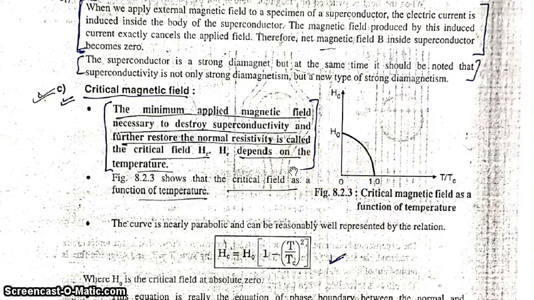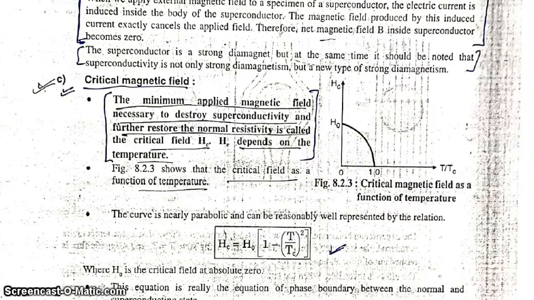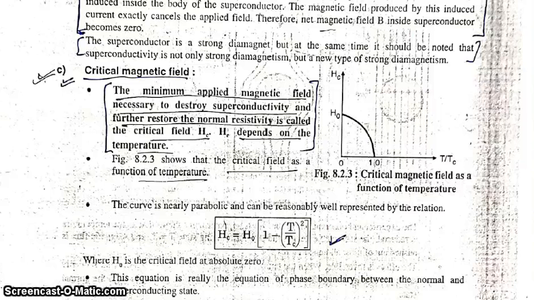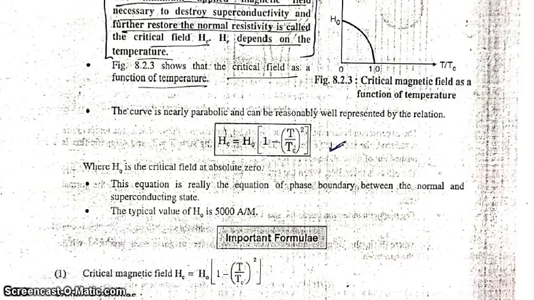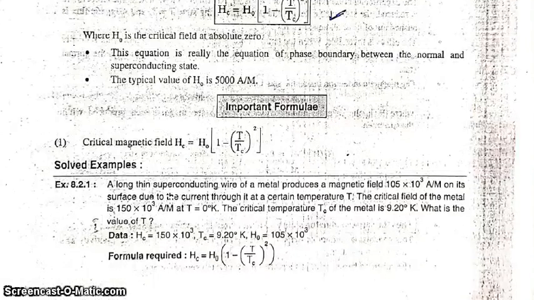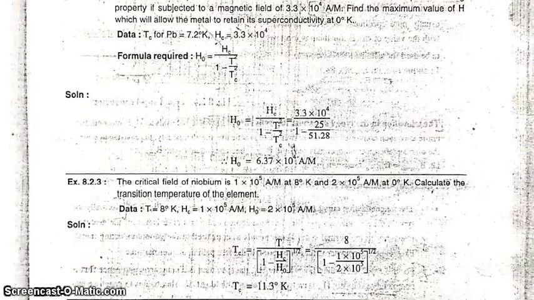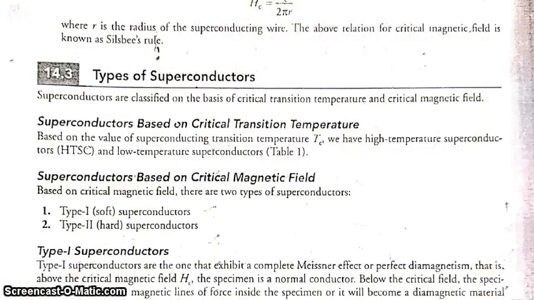Below critical temperature, the material is behaving like a superconductor. The curve is parabolic and it can be well represented by this relation: critical magnetic field Hc = H naught (1 - (T/Tc)^2), where H naught is the critical field at absolute zero. A typical value of H naught is 5000 ampere per meter. There are some examples related to it, which I sent you in a PDF. You can go through the numericals.